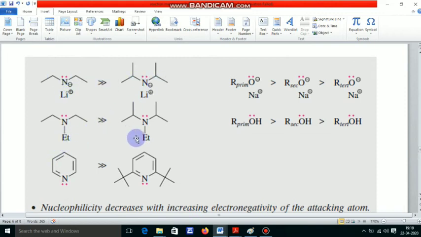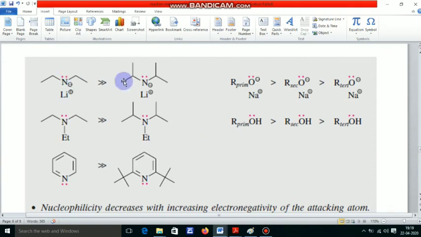And here also there is a greater steric repulsion in this molecule, and here there is a lower steric repulsion. That's why the nucleophilicity of this molecule is greater. That means, remember this: when steric repulsion increases, the nucleophilicity of the molecule decreases.